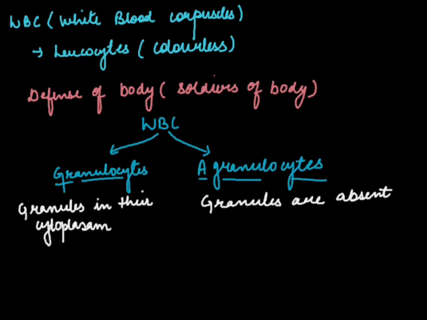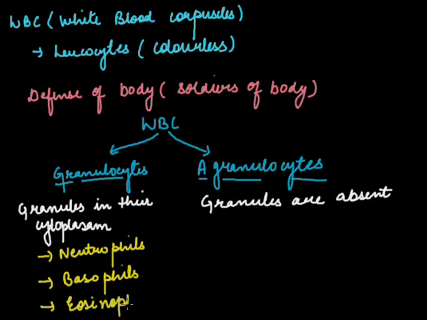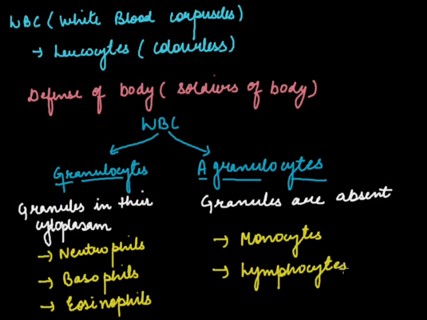In the granulocytes, we'll study three types of WBCs: neutrophils, basophils, and eosinophils. In agranulocytes, there are two types, monocytes and lymphocytes. We'll discuss each of them in brief.